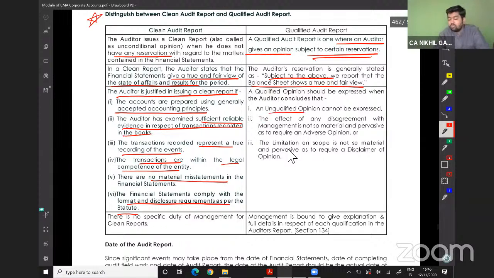When an unqualified opinion cannot be issued, an adverse opinion cannot be issued because the disagreement is not so material and pervasive, and a disclaimer of opinion cannot be issued since the limitation of scope is not so material and pervasive in nature.